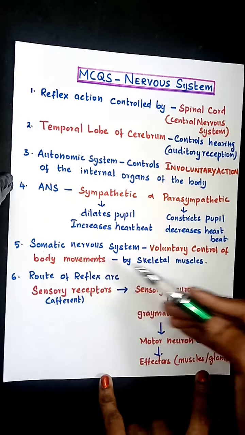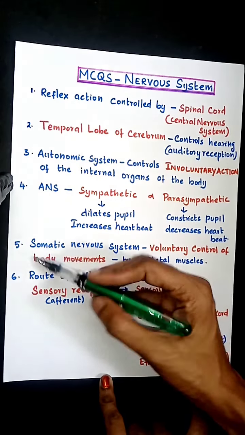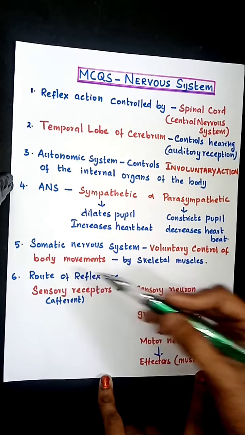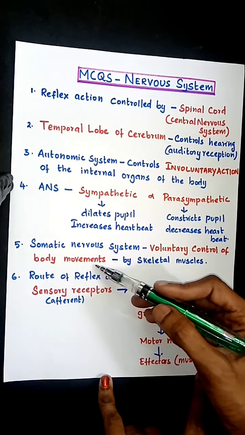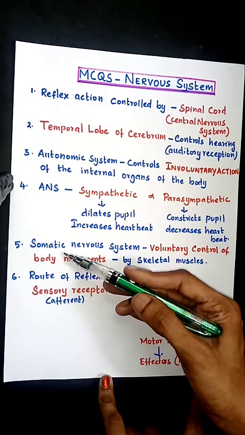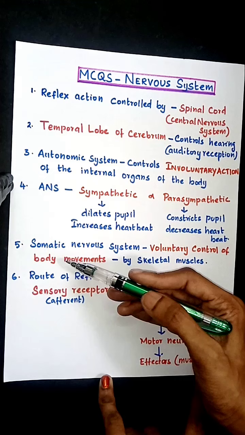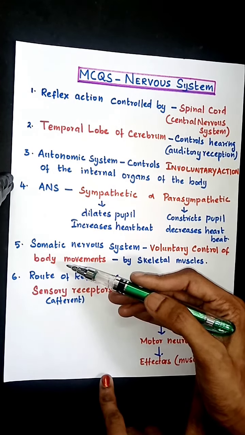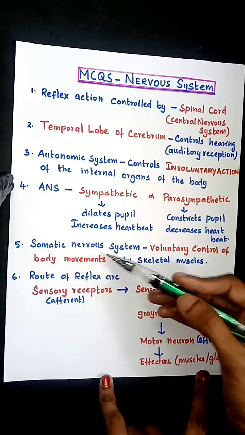Somatic nervous system. Soma means body. So, the meaning of soma is body. With that, you can remember easily that all the voluntary control of body movements carried out by skeletal muscles comes under the somatic nervous system, like walking, running, working. For all these actions we use our skeletal muscles. This is carried out by the somatic nervous system.